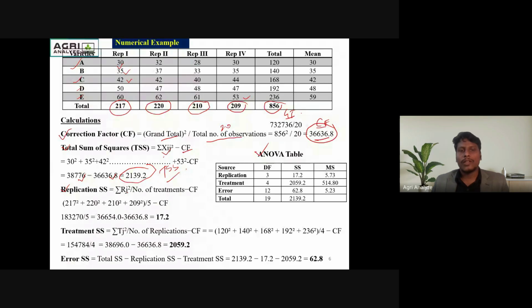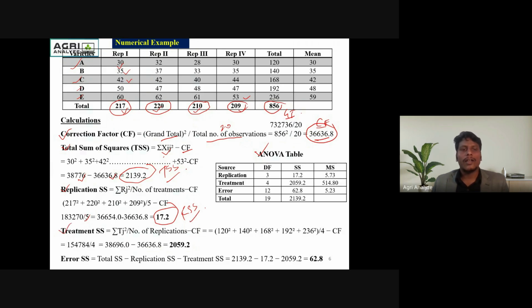So come to the replication sum of square. It is the sum of the replication square divided by the number of treatments, minus correction factor. So here is the sum of the replication first, second, third, and fourth. Here the value 183270 divided by the number of treatments, which is 5. Here the value is 17.2. This is the RSS, replication sum of square.